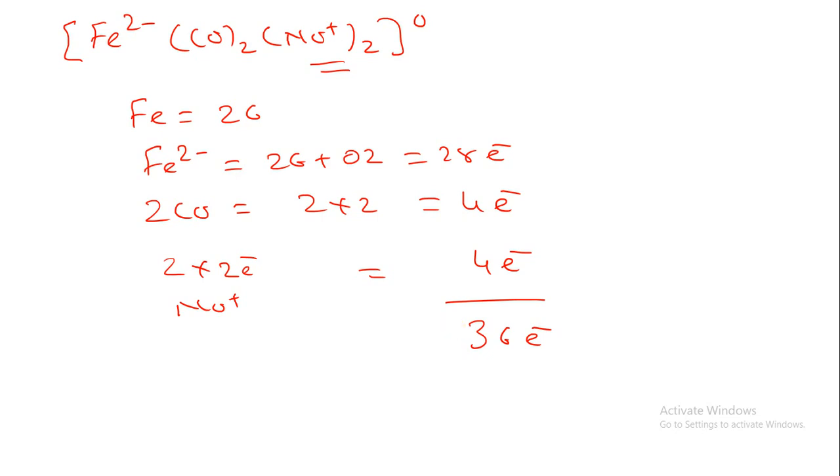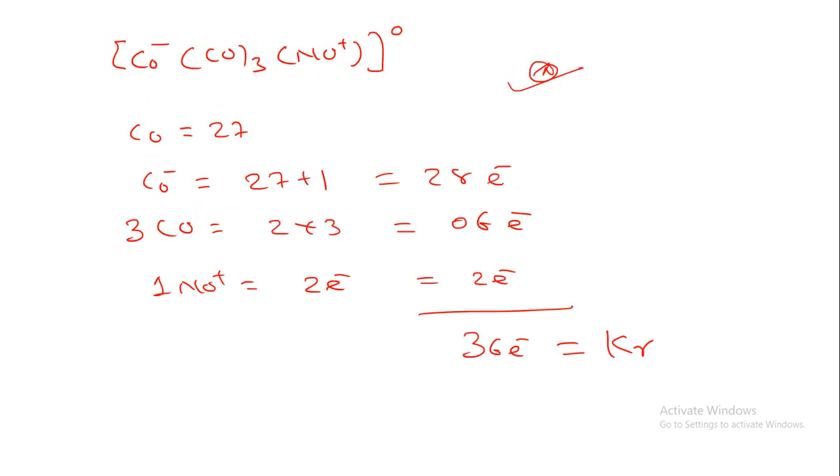So how can we prepare a metallic nitrosyl? Now let us take one more example. Here I am having Fe2 minus, NO plus twice, and PR3 twice, with zero oxidation state.